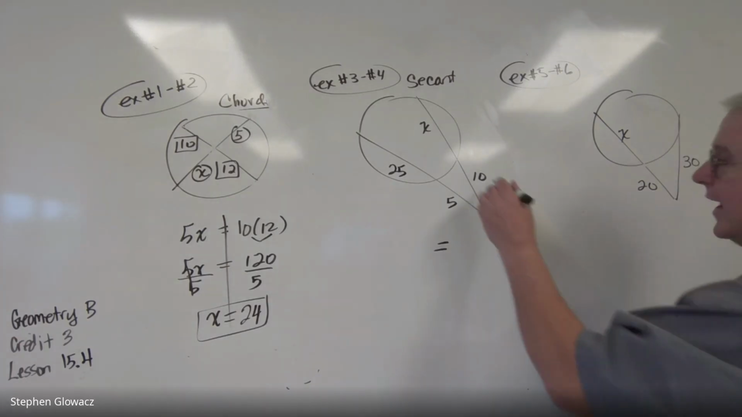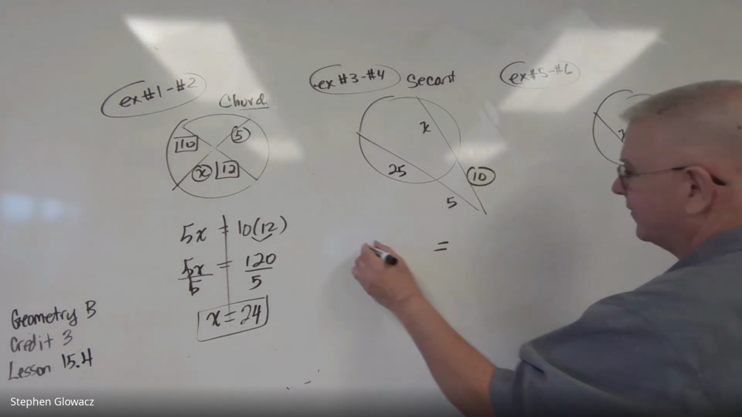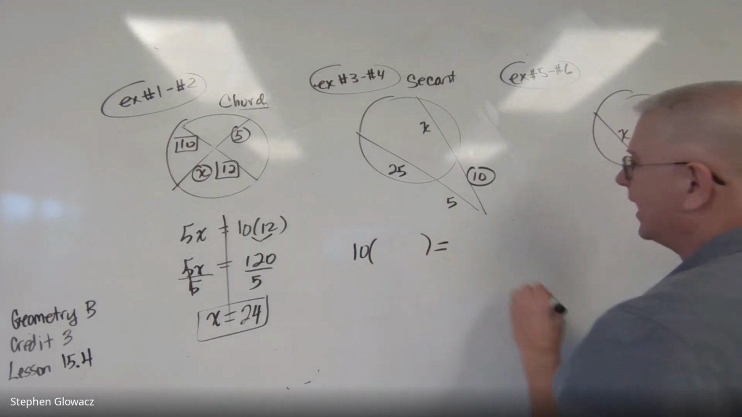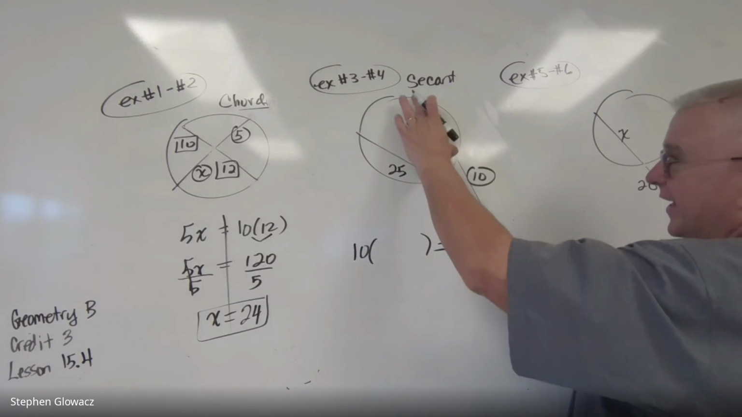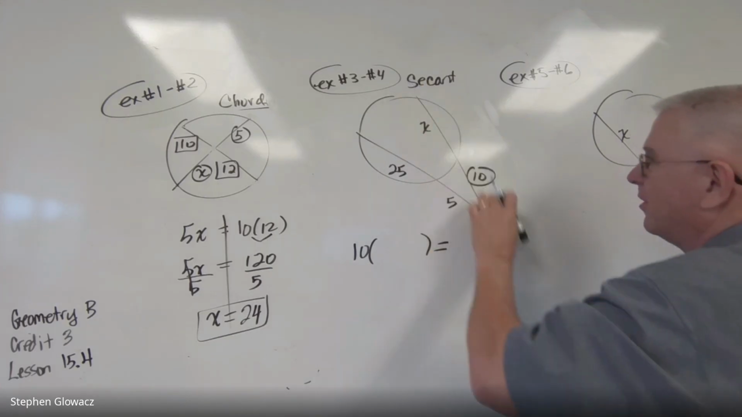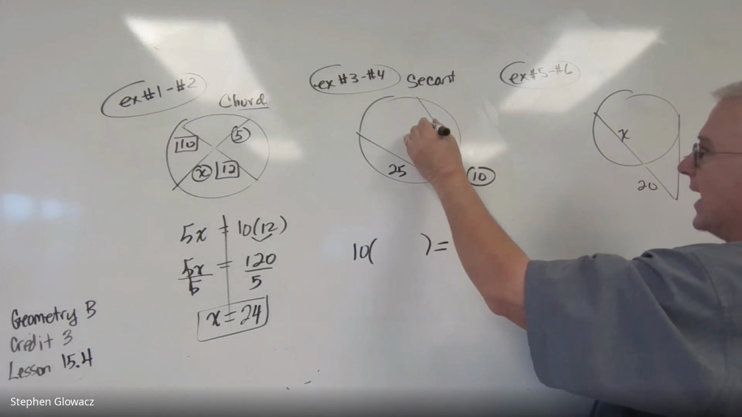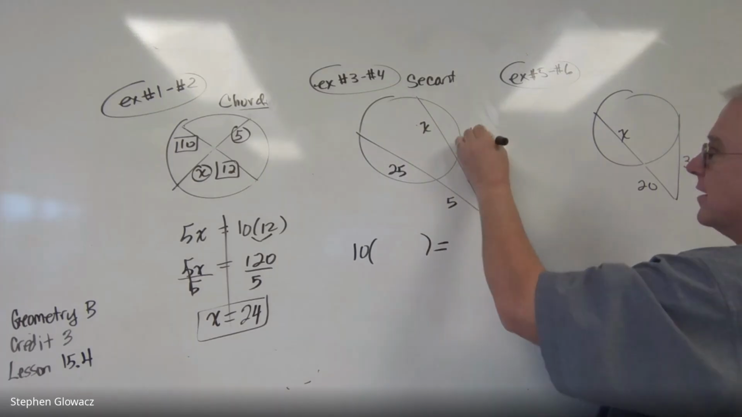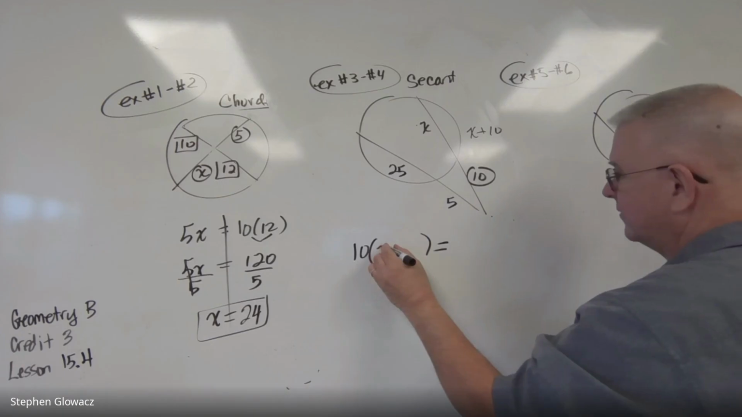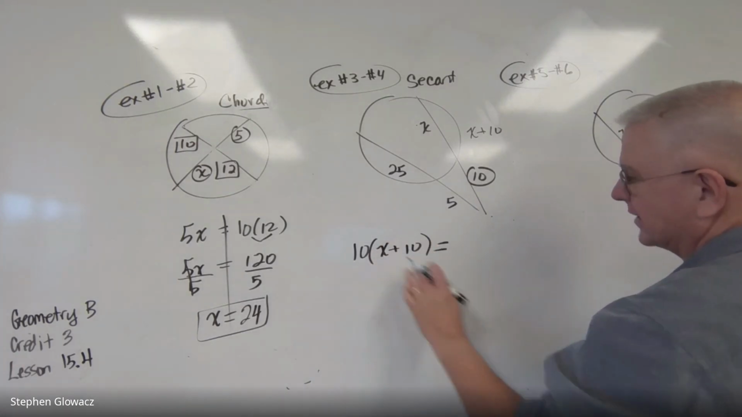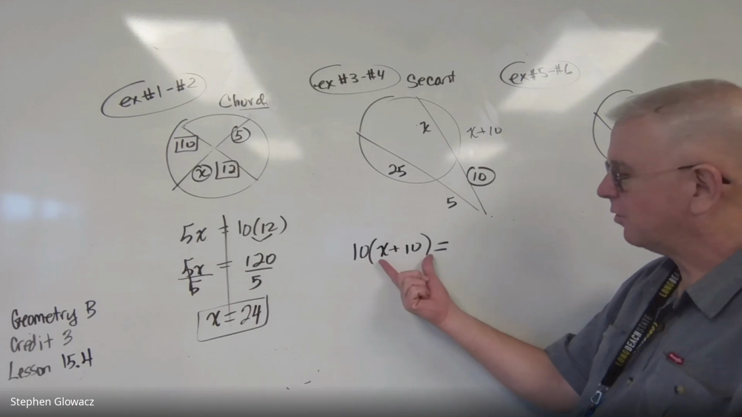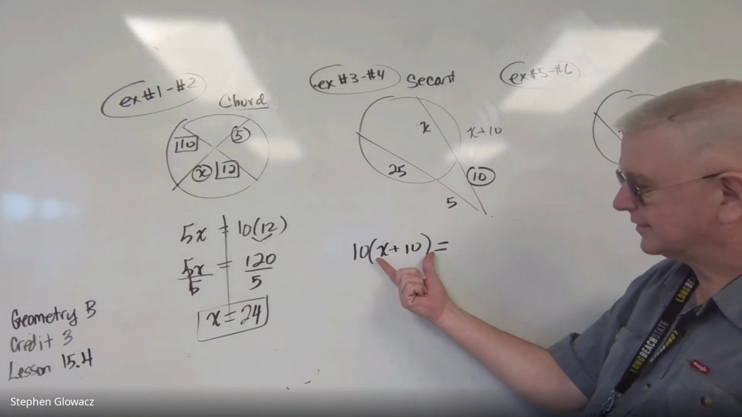So what it is, it's the outside part, the 10, times the length, not the inside, but the length of the entire segment, which would be x plus 10. And so 10 times the sum of x plus 10. So 10 times the whole thing. So that's why we have to put parentheses around it.